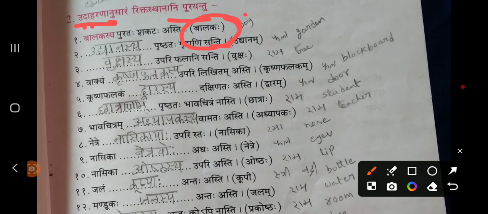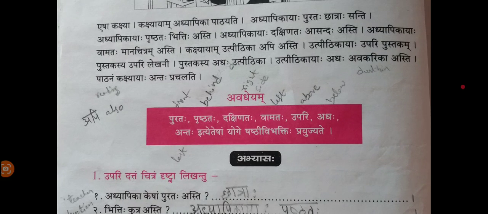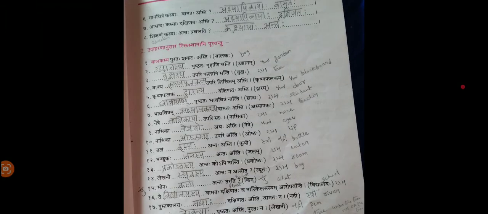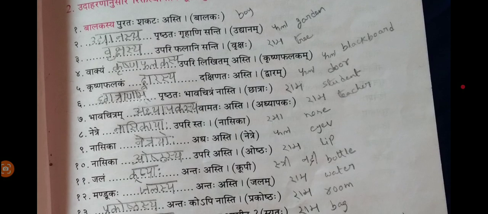Balakasya is the Shashti Vibhakti singular form. Then it will become Balakasya Purataha. Purataha we have already read, right? Purataha means front side. In front of the boy, what is there? That's what is asked here. Balakasya Purataha Shakataha Asti.